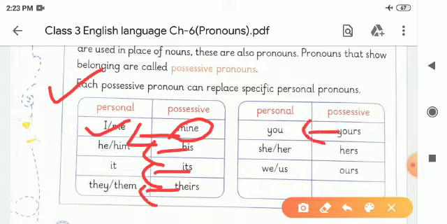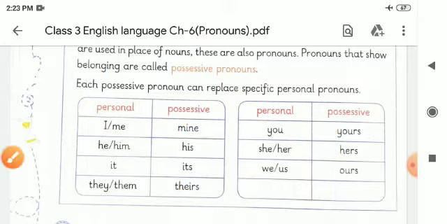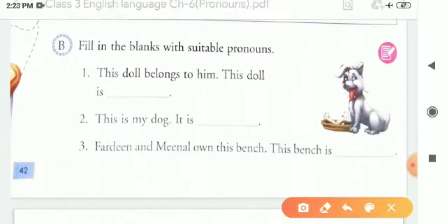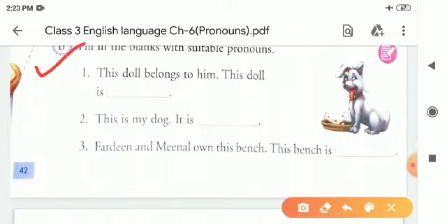Yours is a possessive pronoun of you. Hers is a possessive pronoun of she, her. Ours is a possessive pronoun of we and us. So in this way, children, we will learn these exercises. Now next one, fill in the blanks with suitable pronouns. In this exercise we will fill in suitable pronouns.